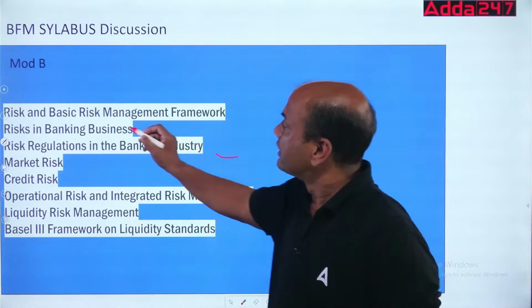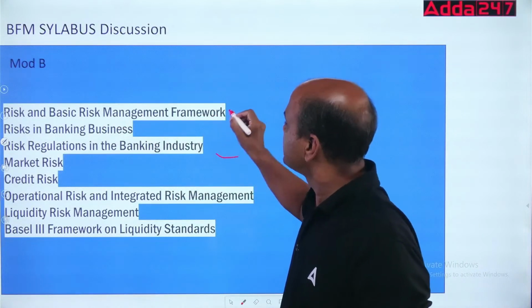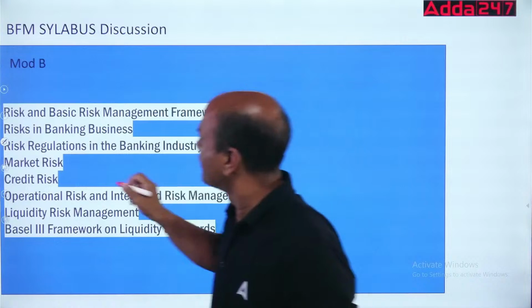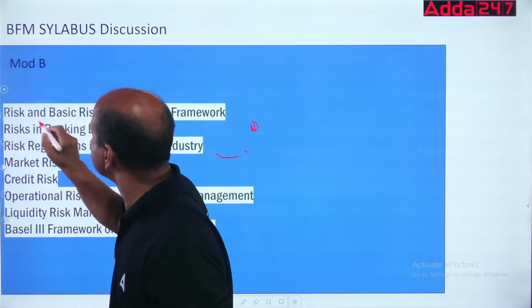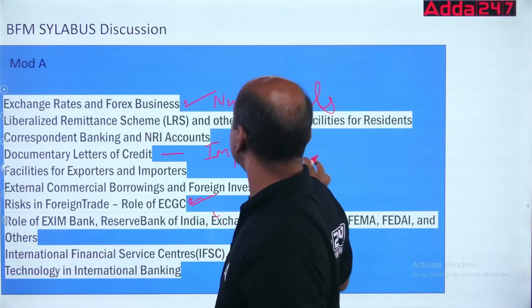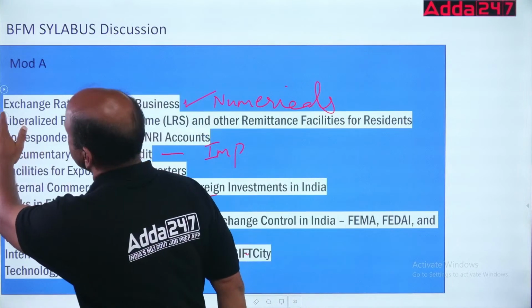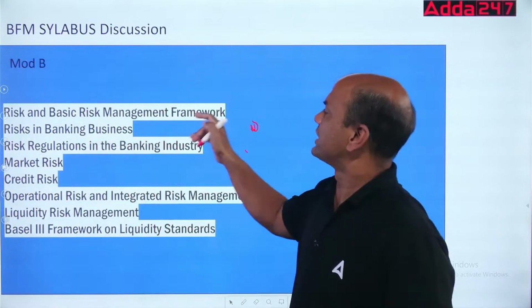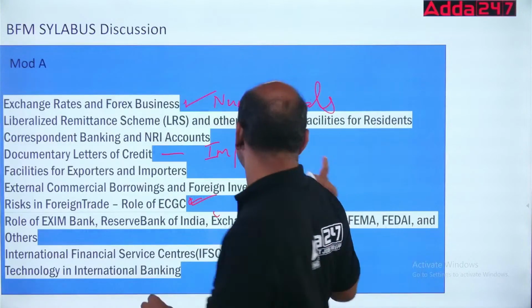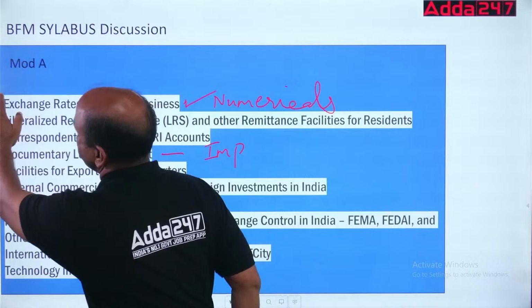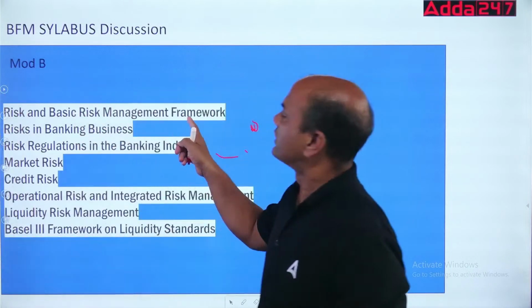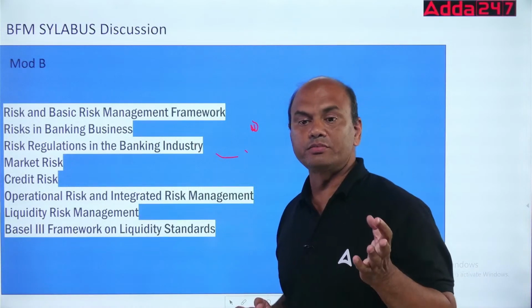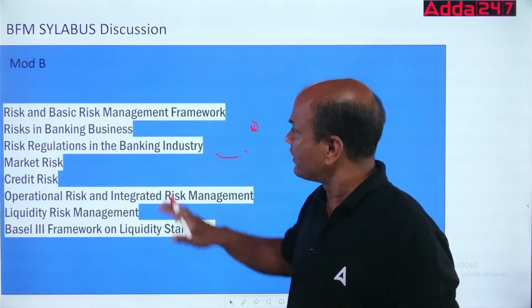Okay. Risk and basic risk. This chapter covers your basic framework, risk framework. This will cover your basic framework of risk management, this chapter. So this will cover your basic framework, meaning what all the committees to be formed are, what is the role of board of directors. Everything will be covered over here.